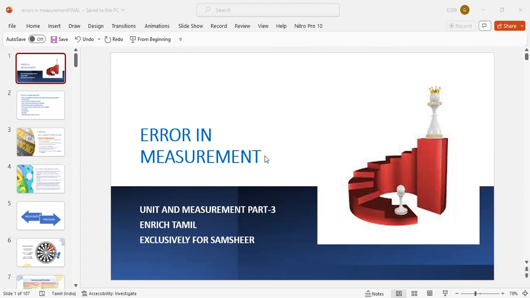The blue dot is really concentrating on a particular point. The blue dot is precise, but it is not accurate. The red dot is precise, but also accurate. So let us know the things. Accurate means close to the true value. Precise means how close the values are to each other. So close, accurate is a very, very important term in measurement.